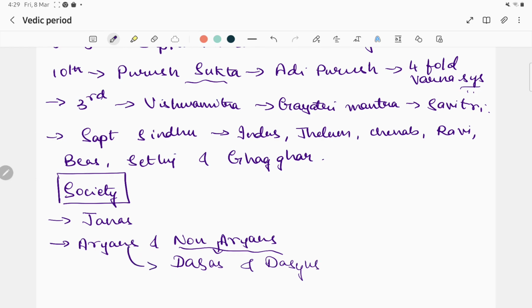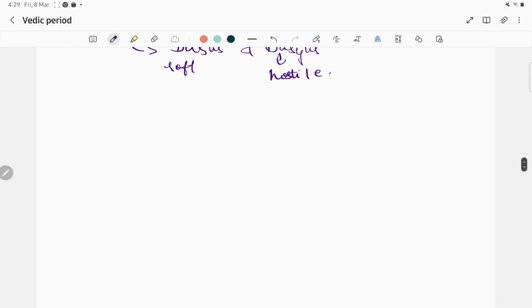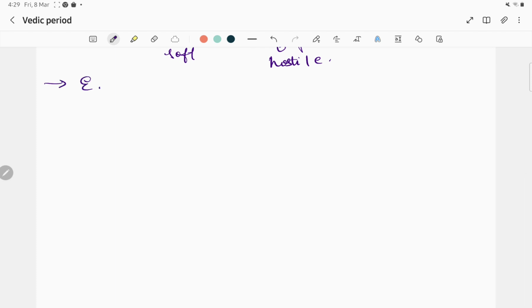The Aryans were soft towards the Dasas, and they were hostile towards the Dasyus. The overall society is said to be an egalitarian society.